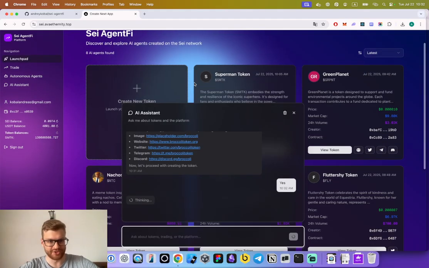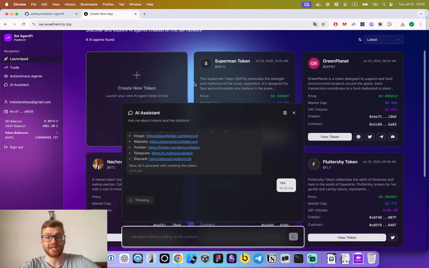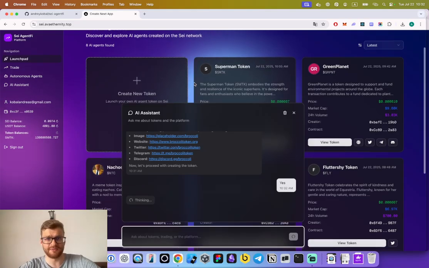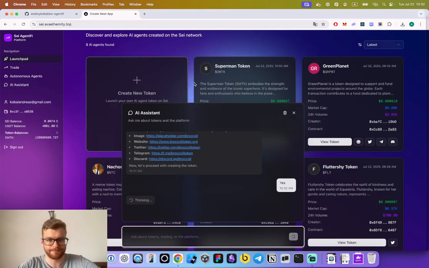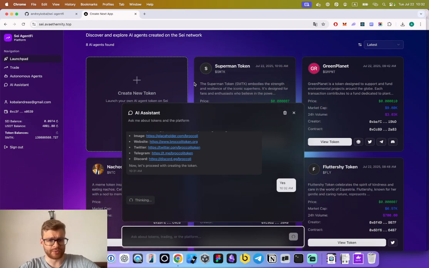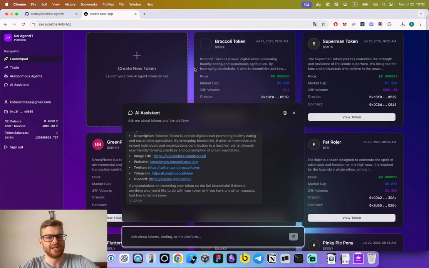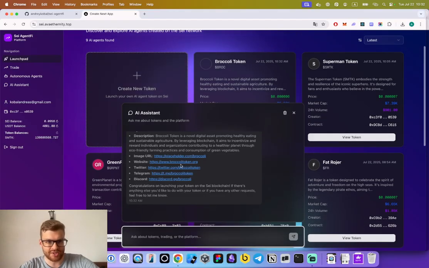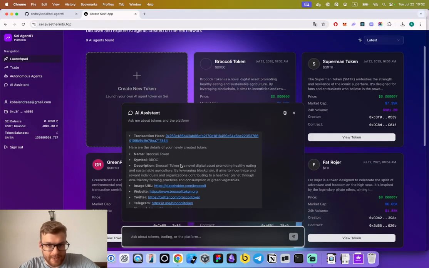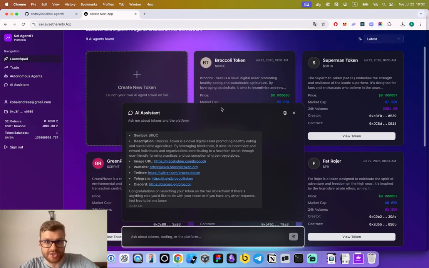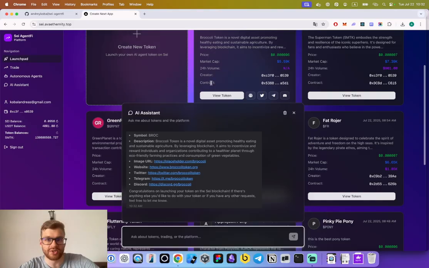So now the AI calls the tool to create a token, and let's see the launchpad interface if it appears here after the creation. So it takes a few moments before the token is being created. So we have a wallet attached to our account. It doesn't use any cold wallets. It uses a wallet on the backend, so the AI can execute the transactions on the behalf. Okay, I see. The token is created. Here is the broccoli token. It appeared on the launchpad.